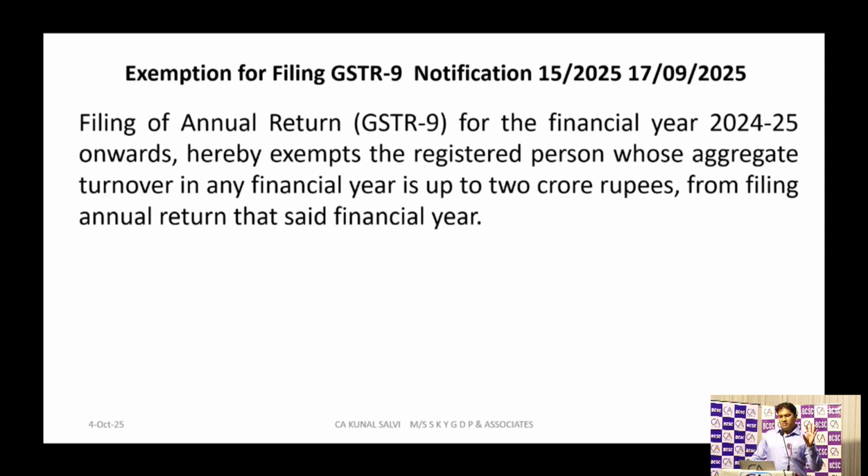I'll just take 5 minutes on the amendments or exemptions to the GST 9 form. As usual, GST 9 is optional for the dealer whose turnover is below 2 crore. So by notification number 15/2025, they have clarified that the taxpayer whose turnover is below 2 crore will not be required to file GSTR 9 compulsorily. They can optionally file their GSTR 9.